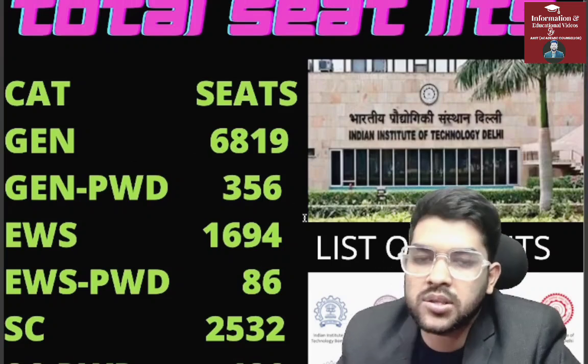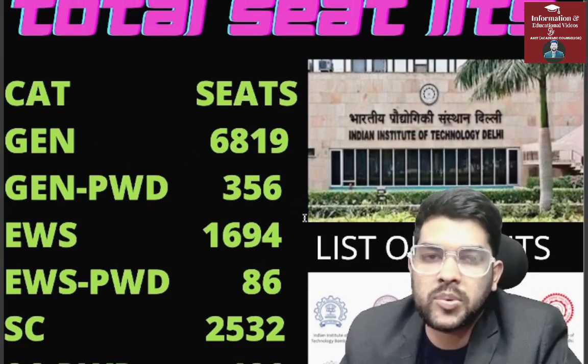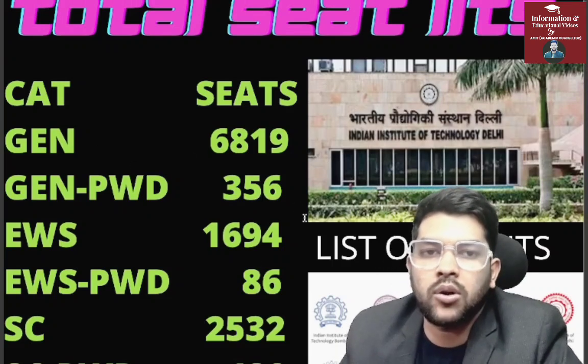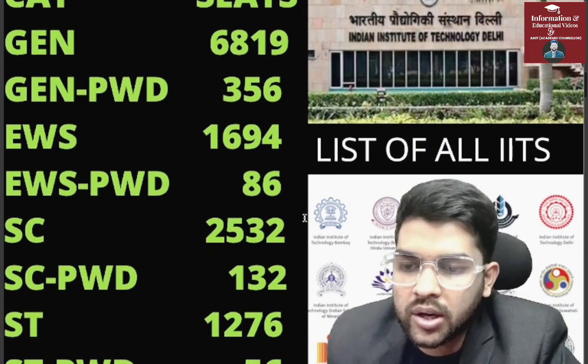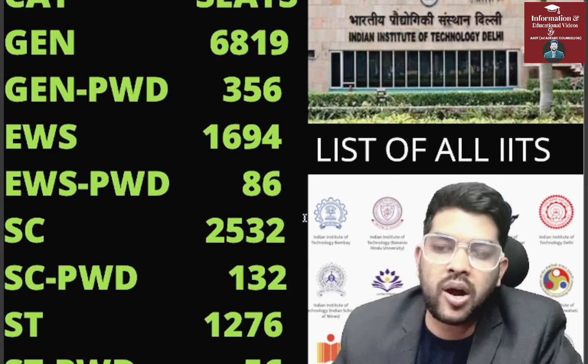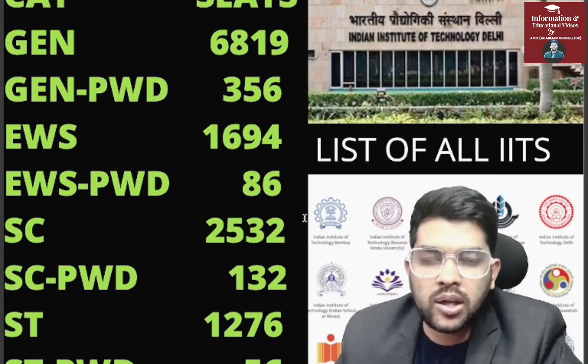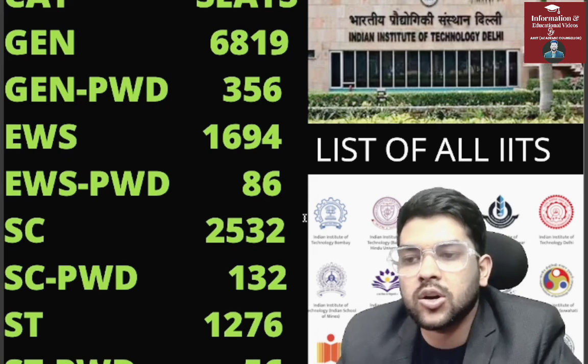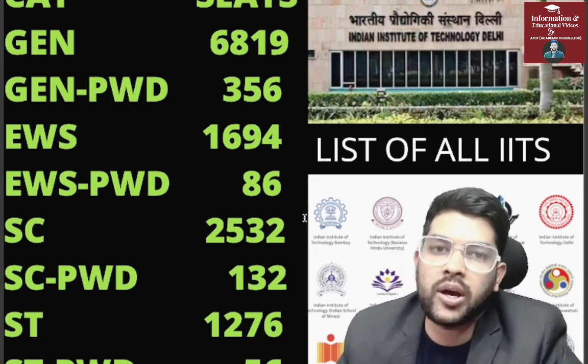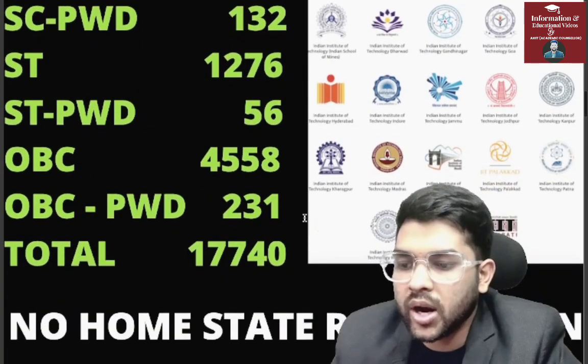General has 6800 seats, but the cutoff will go up to 14000, 15000 in most of the colleges, and also up to 18, 19000 you will get a college with lower branches. So it depends on all types of possibilities and demands. If there is a demand, the cutoff will decrease. If there is less demand, the cutoff will be increased, that is, the cutoff rank will go up to a very high rank. It is easier to get. So hope you get my point.